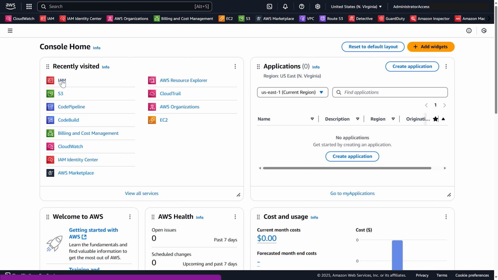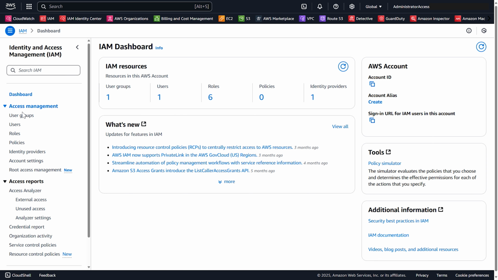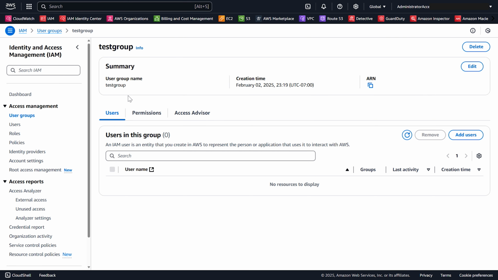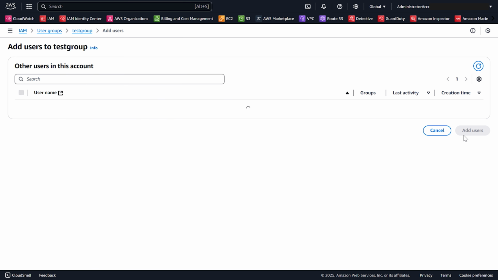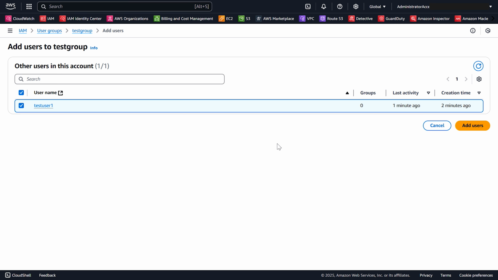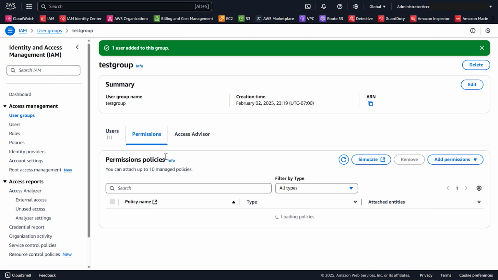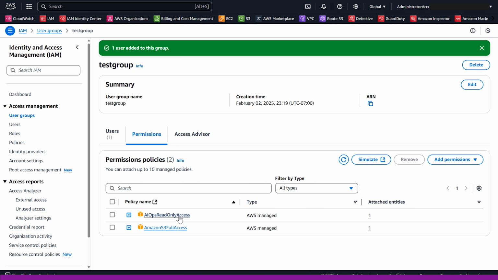Well, if we go back into IAM and we go to user groups, we select our group, so test group, you can see there's no users in this group. So now we'll select add users. We have our test user 1, that's the one we just created, and we're going to hit add users. Okay, so now that user is added to the group, which means it has the permissions that we added before. So this AI Ops read-only access and Amazon S3 full access.